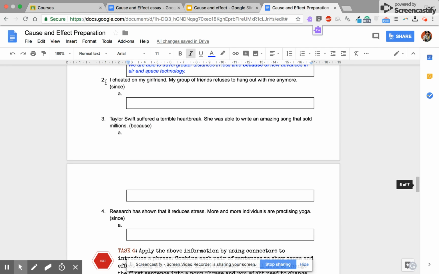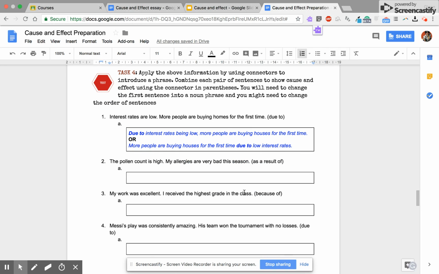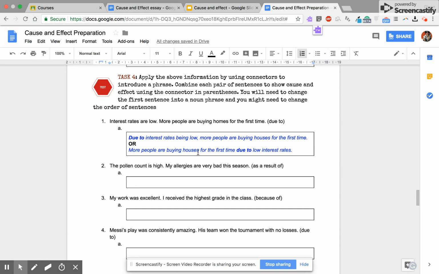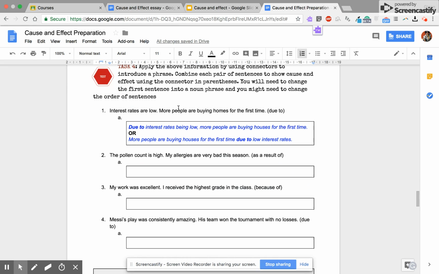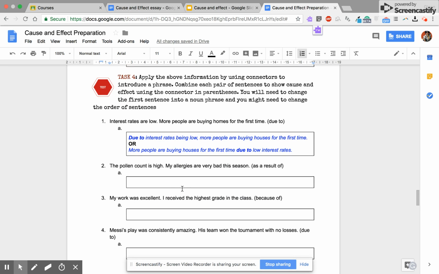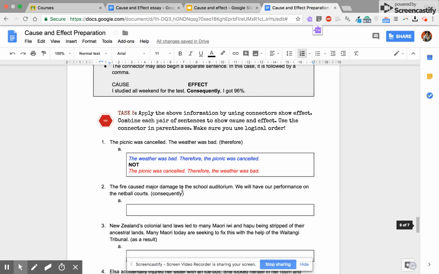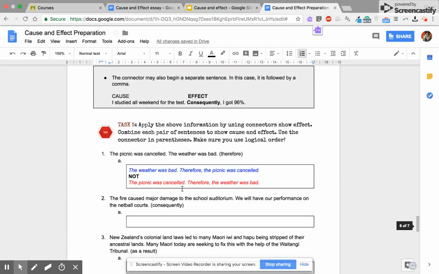There are 3 more examples like this, 2, 3, and 4. Next, you'll use the same information to introduce a noun phrase rather than a dependent clause. The same situation applies. And there are more exercises to that effect.